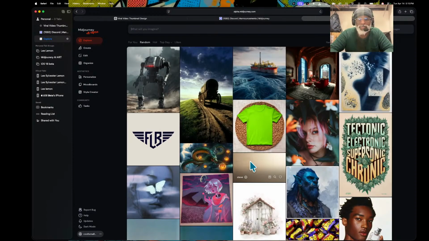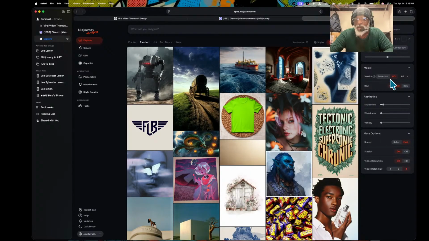Like I said, relax mode doesn't work on here. If you want to use relax mode in automatic HD, you want standard. I have to work with standard because HD can't be used without using up the fast hours.